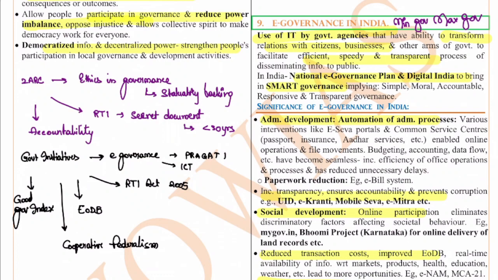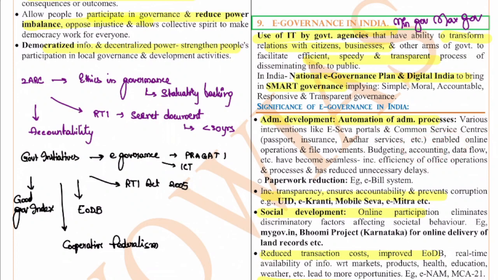And what is the significance of this e-governance? The first is administrative development. Automation of the administrative process will make things easy even for the administrators, and it will also help the people, because that will ensure transparency in the system and that the work is done timely, like the e-Seva portals and the common service centers. All these things come under this. Even the budgeting these days we are seeing, everything is in digital format, the budget documents and all. The accounting, data flow, everything has become seamless.